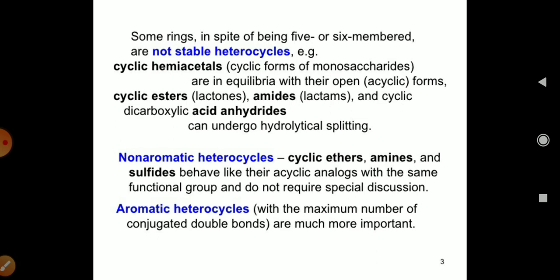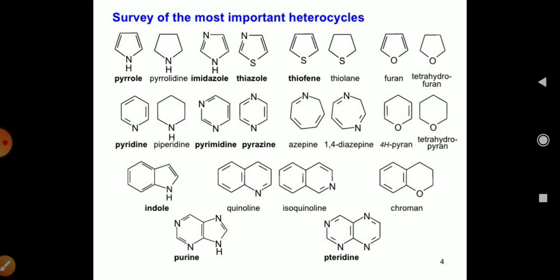Okay, now the nomenclature of heterocyclic compounds. The cyclic ethers, amines and sulfides behave like their acyclic analogues with the same functional group and do not require special discussion. The aromatic heterocycles with the maximum number of conjugated double bonds are much more important. So here you can see the 5-member, 6-member and multi-member ring heterocyclic compounds.